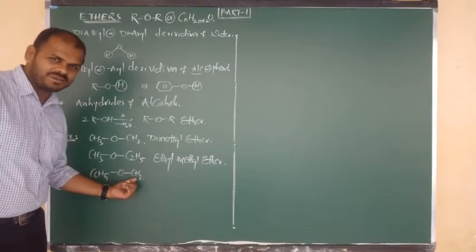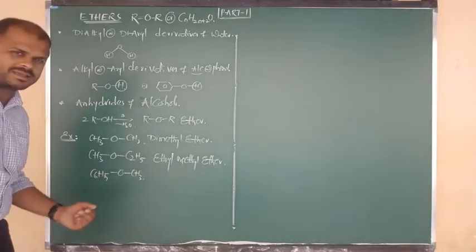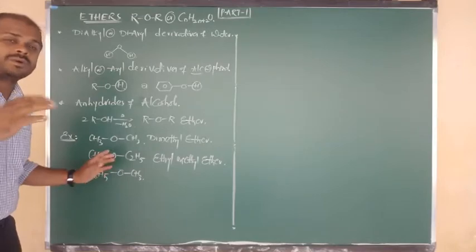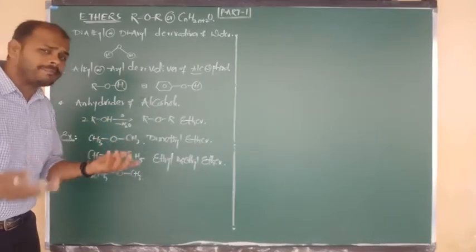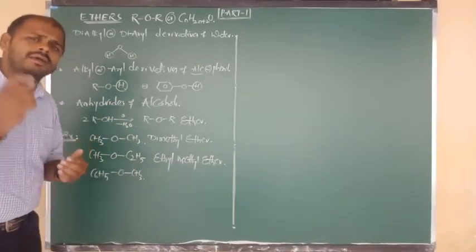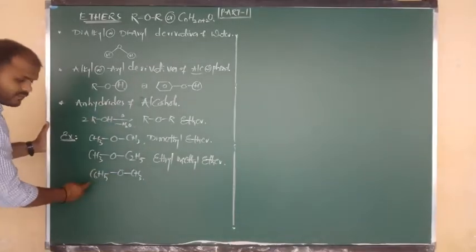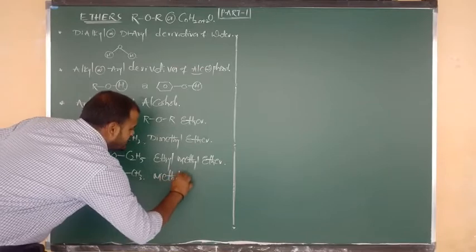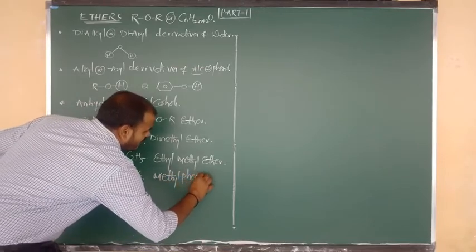One side methyl group is there, one more side phenyl group is there. Here the first letter is M, but here what is it? The first letter is P. So as per alphabetical manner, what do we write first, beta? First of all we have to write methyl group. So methyl, phenyl, looking like ROR. So this is nothing but methyl phenyl ether.